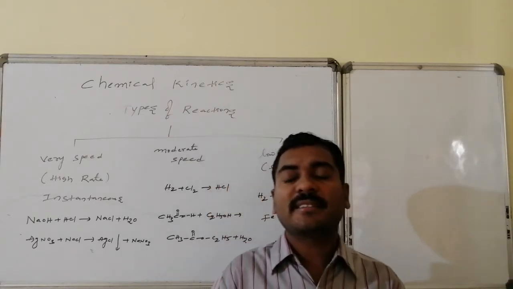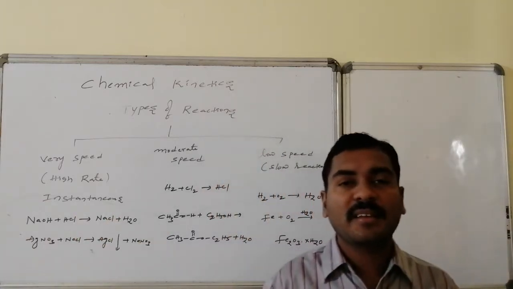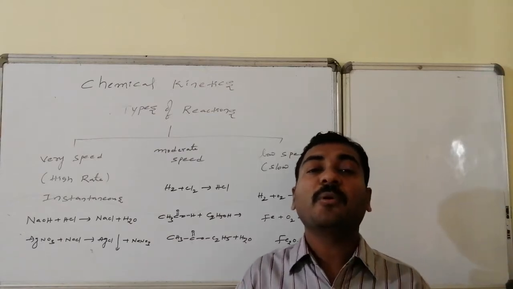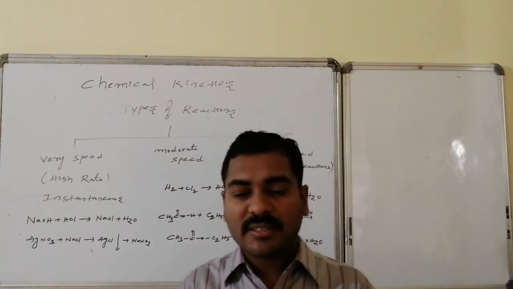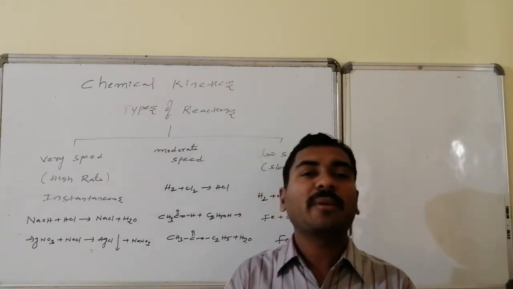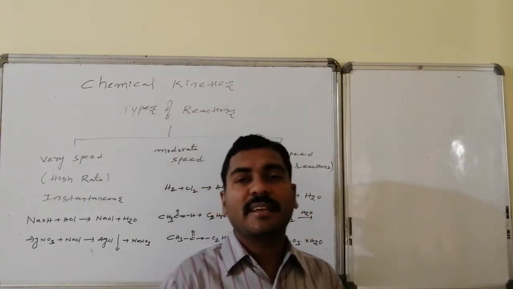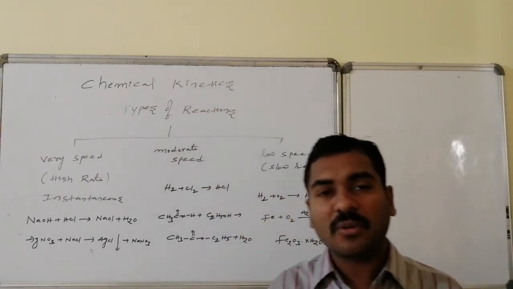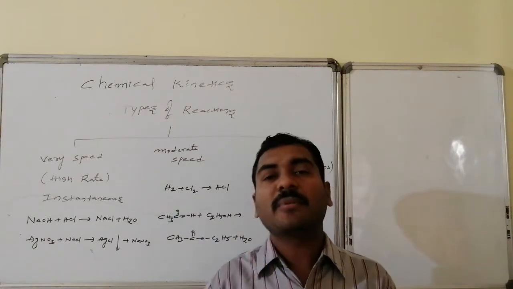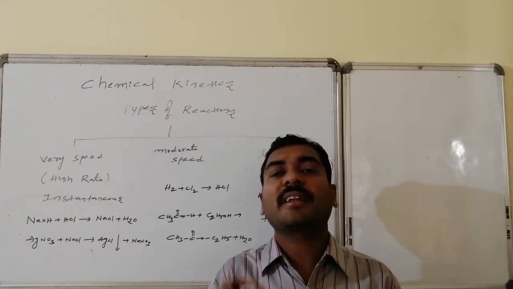Basic chemical kinetics is not applied for instantaneous reactions, nor for very slow reactions. It is applied for the moderate speed reactions, because monitoring a reaction with this high rate under normal laboratory conditions becomes difficult. With this very low rate, the study of the reaction also becomes very difficult. So, basic chemical kinetics is applicable for moderate rate, moderate speed chemical transformations.